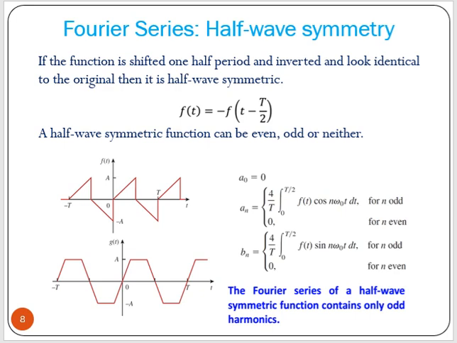So the Fourier series of a half wave symmetric function contains only odd harmonics, that can be of cosine term, that can be of sine term, but even harmonics will always be 0. So the tedious job of calculation is drastically reduced, and the formula is an equals 4 by T, integral 0 to T by 2, f(t) cosine of n omega t dt, for n equal to odd, even harmonics will be 0. bn will be 4 by T, integral 0 to T by 2, f(t) sine n omega 0 t dt for n equal to odd. If n is even, bn will be 0. So this is for half wave symmetry.